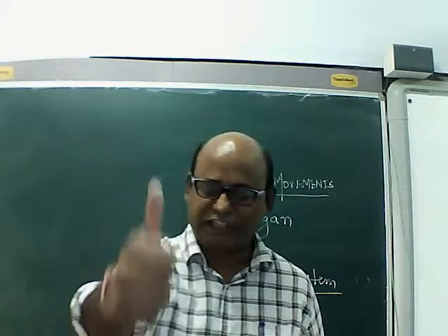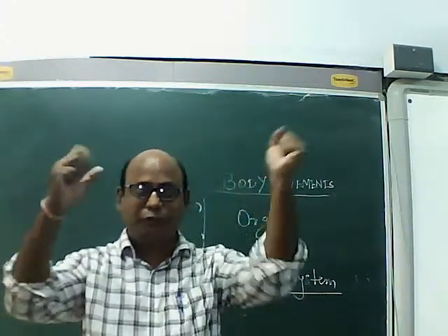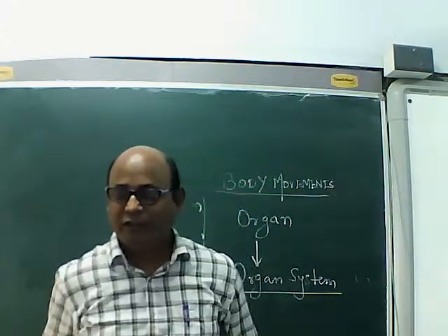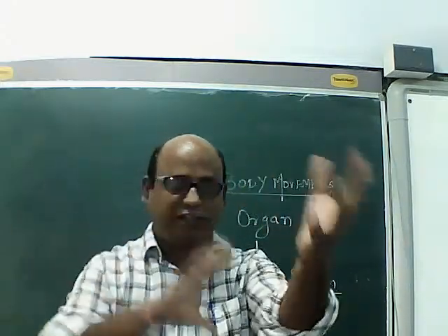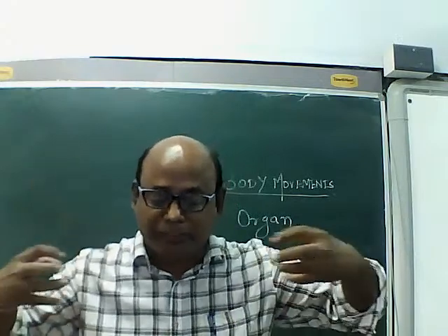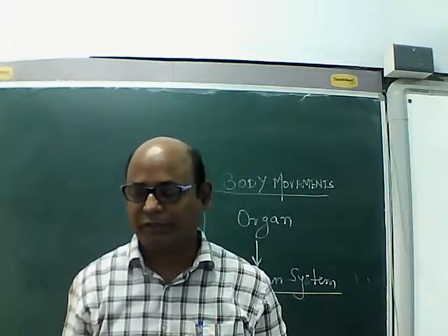Skeleton and joint. Janvi, you have the very correct answer. Very good, beta. This is possible due to our bones that form the skeleton of our body. There are 206 bones. They join at different points. They meet each other at different locations to form a joint.